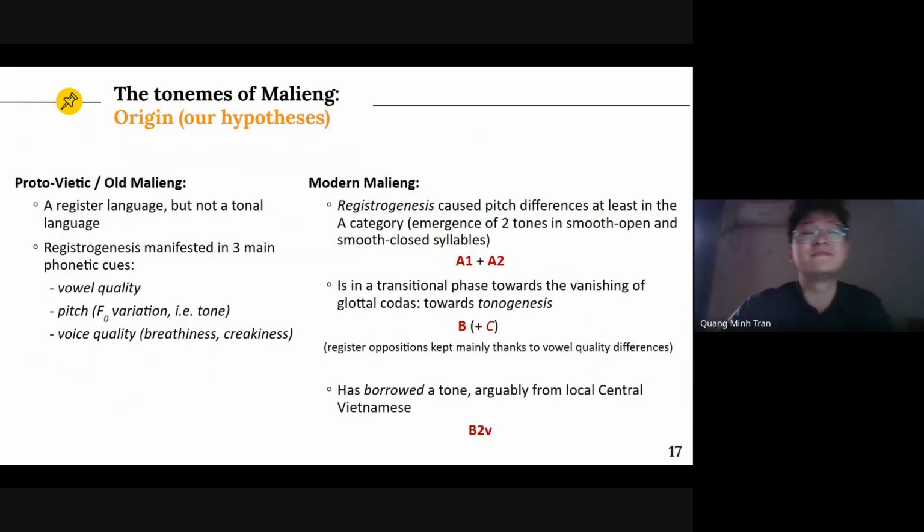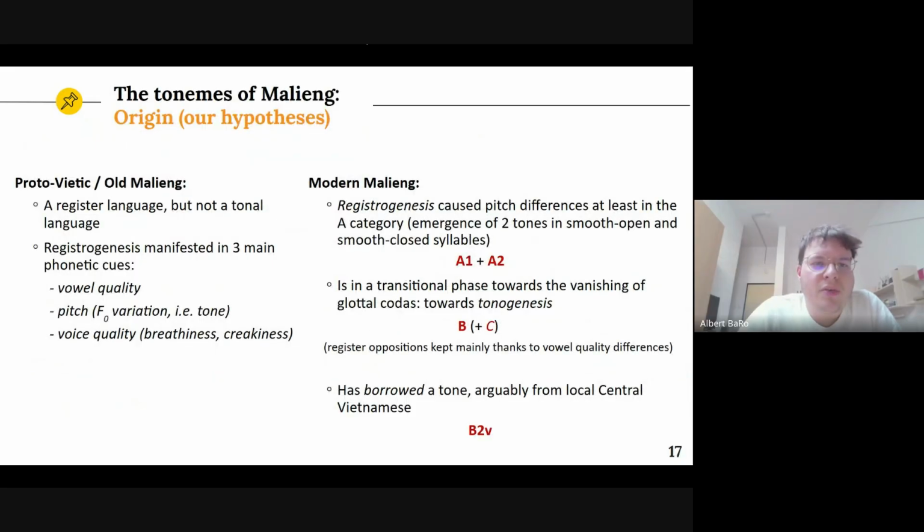Okay, thanks, Min. So we're going to continue with the phonological analysis, and it's going to be a diachronic analysis. I'm going to try to explain our hypothesis on how these tones emerged. So first of all, we assume that Proto-Vietic or Old Malieng was a register language, but not a tonal language. So in this registrogenesis-first scenario, register manifested in at least 3 phonetic cues: vowel quality, pitch, and voice quality.